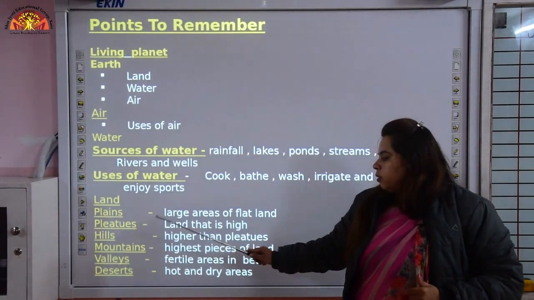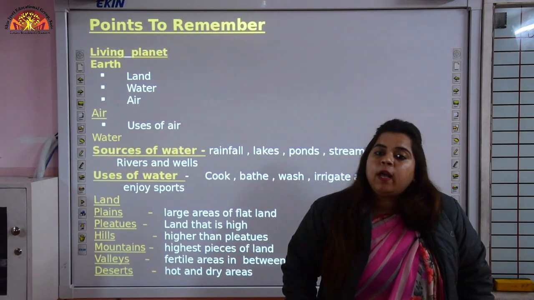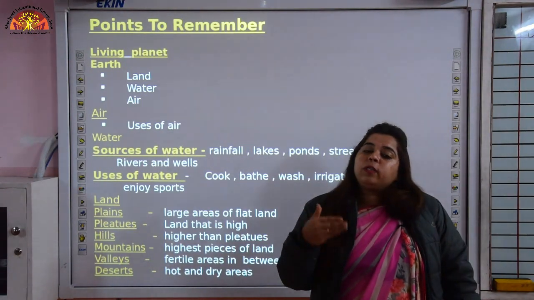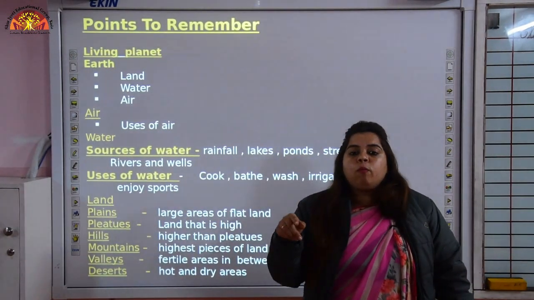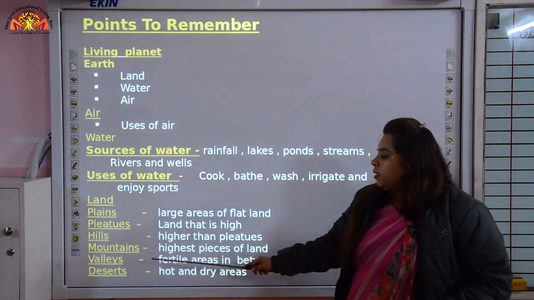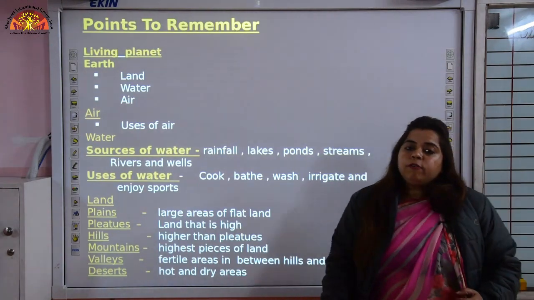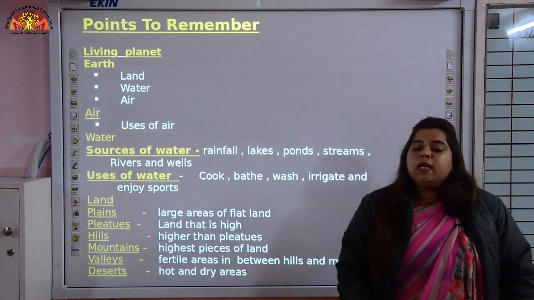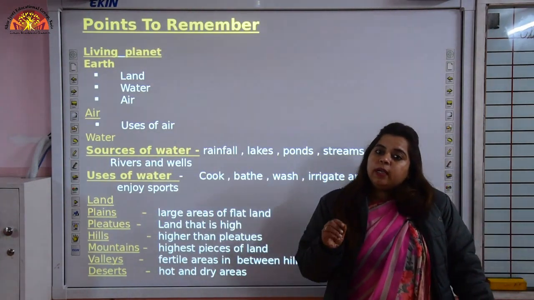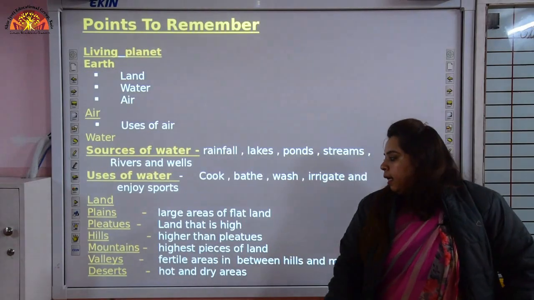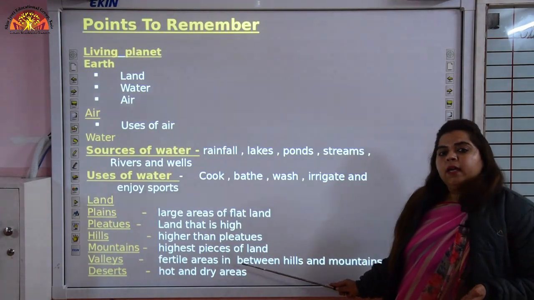Next is mountains, highest pieces of lands. Now children, mountains are the highest pieces of lands. Some mountains are covered with snow, and children, do you know when snow melts, it comes down in form of water. Next is valleys, fertile areas in between hills and mountains. Children, fertile areas in between hills and mountains are called valleys. Many crops are grown in valleys also. Next, desert. What are desert? Desert are hot and dry areas.